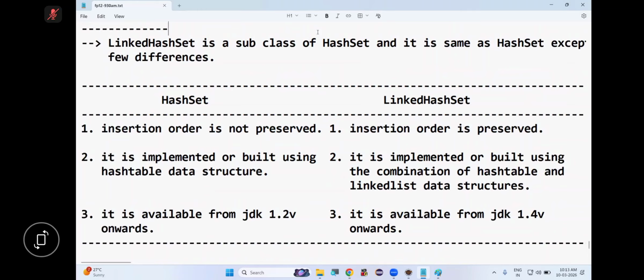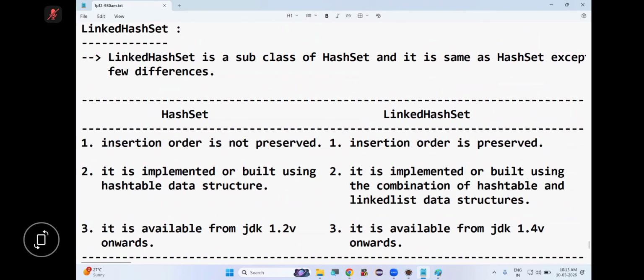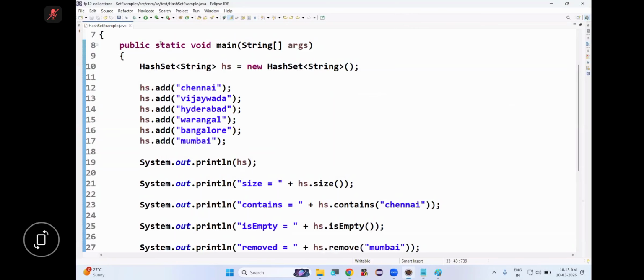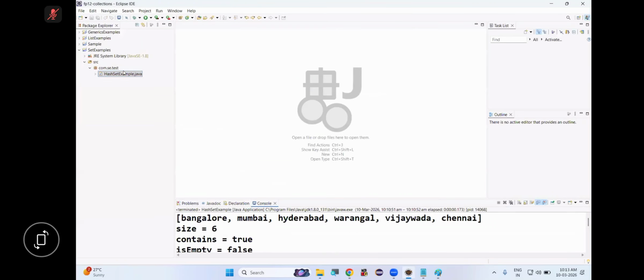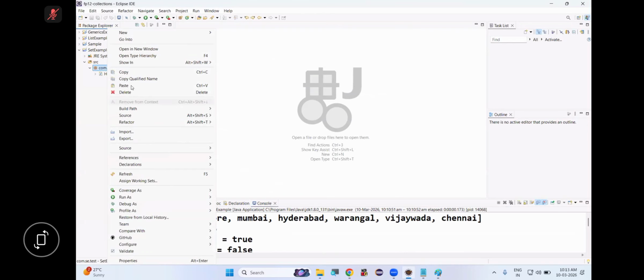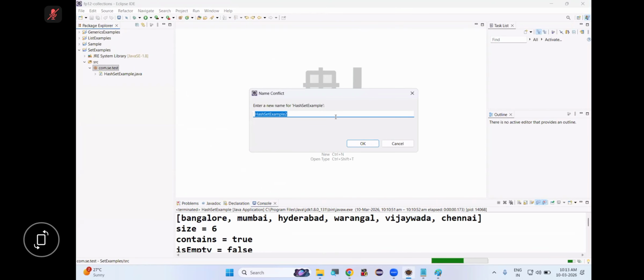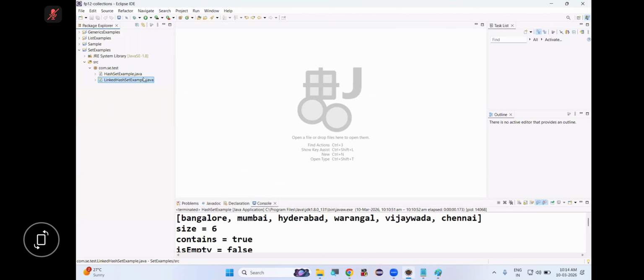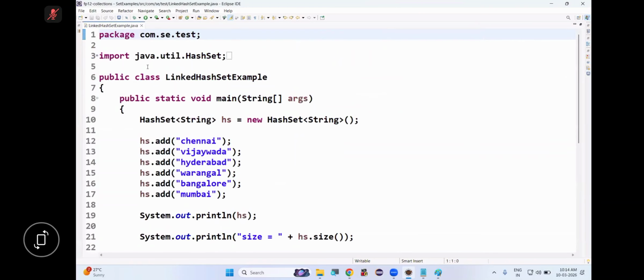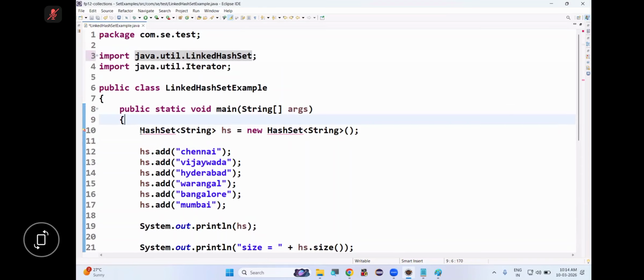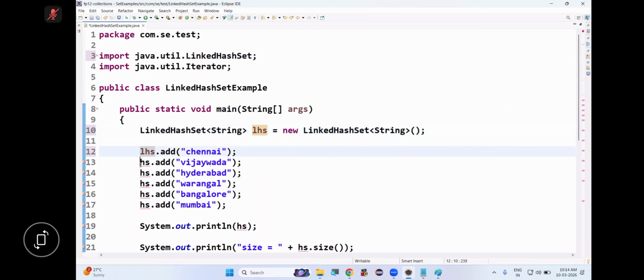The same example we can take, the previous example, because LinkedHashSet is the same as HashSet; only these three differences are there. So I'm taking the same example. Copy this, paste it, and I'll change the class name from HashSet example to LinkedHashSet example, and in the program also I'll replace the HashSet class name with the LinkedHashSet class name. Is this clear? For the object name I will take LHS, meaning LinkedHashSet.